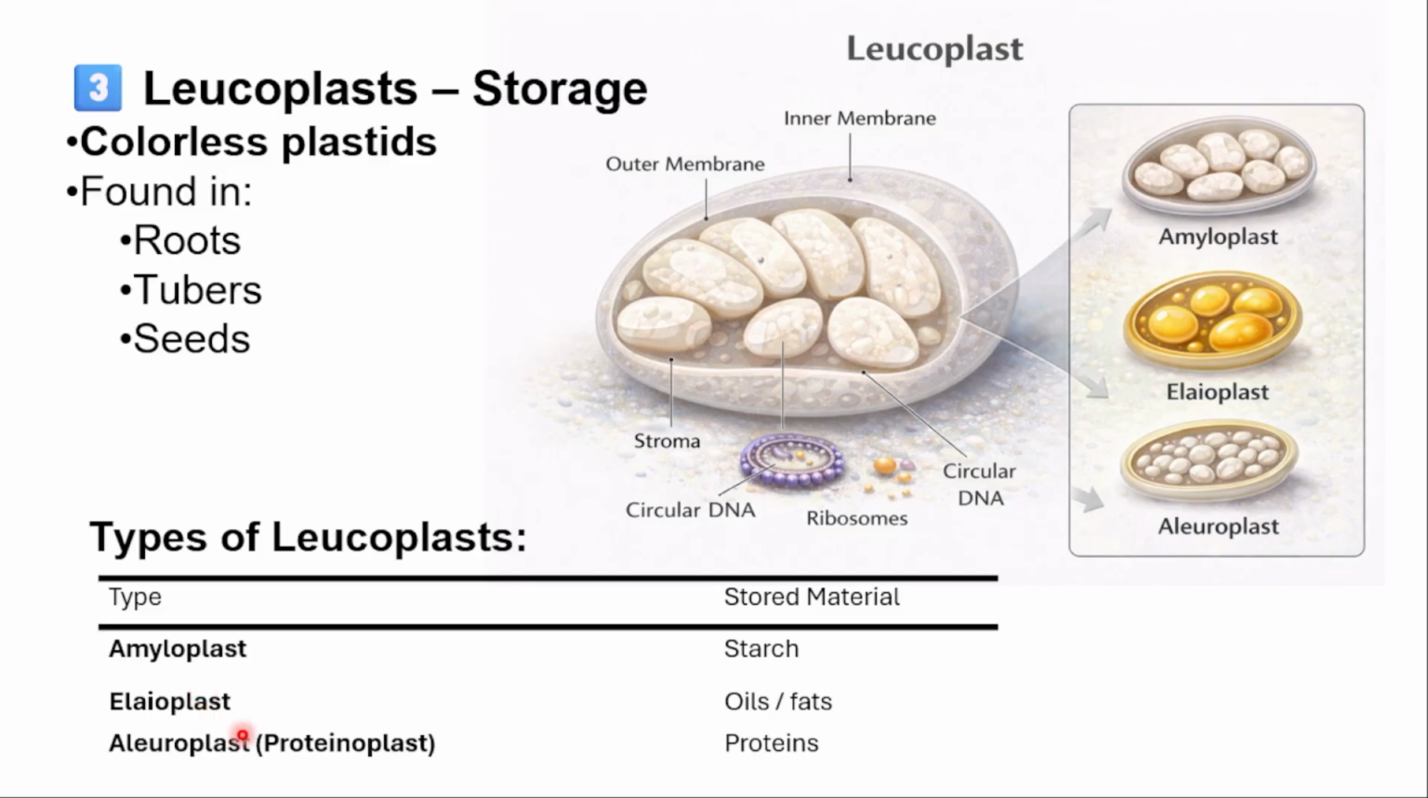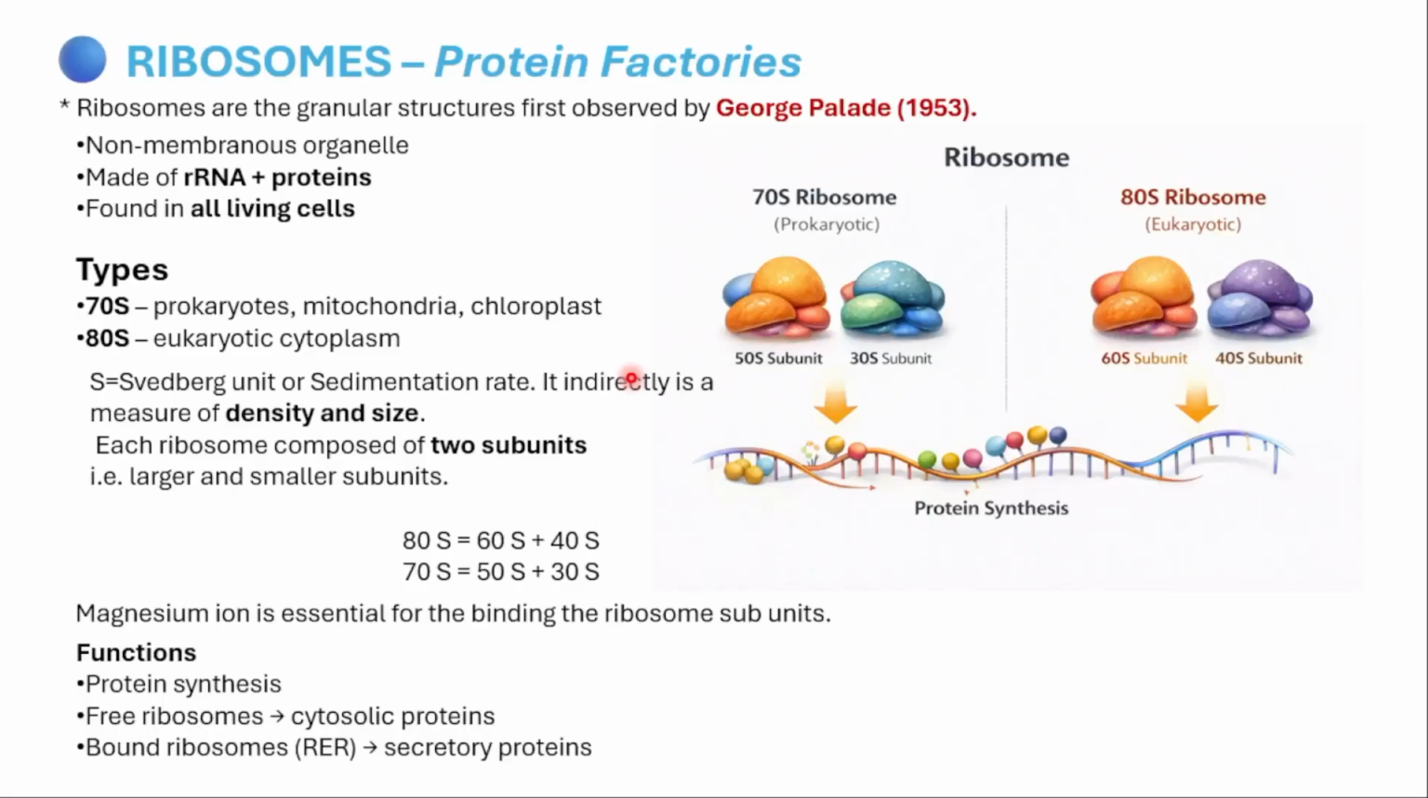Okay, now see, as I say, leucoplast is helpful for the storage. Each type of the leucoplast is helpful for a different kind of storage material. Amyloplast stores what? Starch. Elaioplast stores what? Oils. And aleuroplast stores what? Proteins. Aleuro in the sense of what? Protein. Okay, see, this is amyloplast which stores starch, elaioplast which stores oil, aleuroplast which stores protein. I hope this thing is clear to everyone.